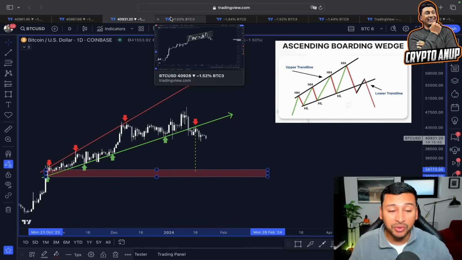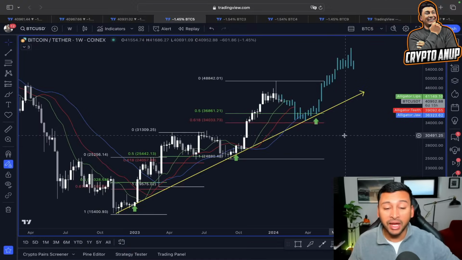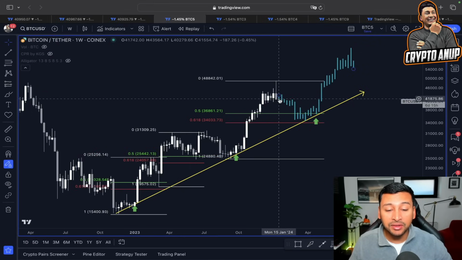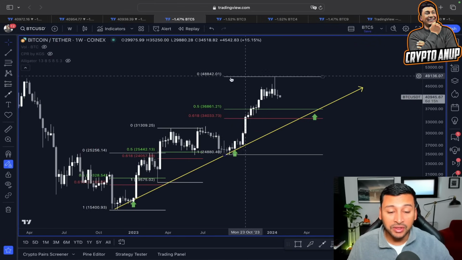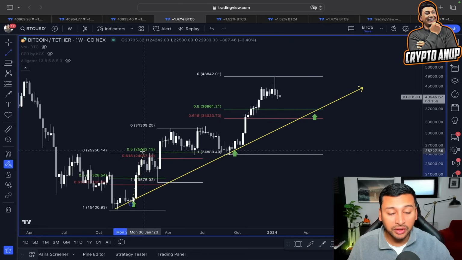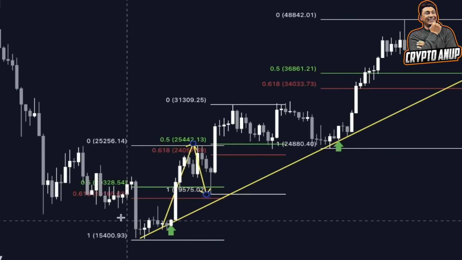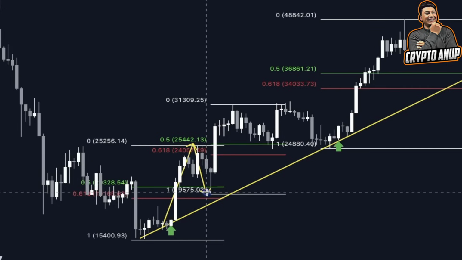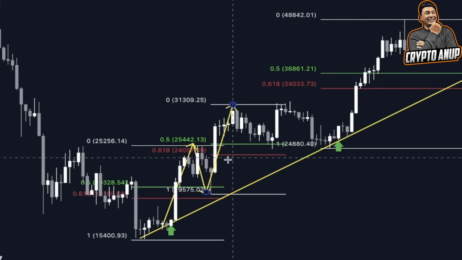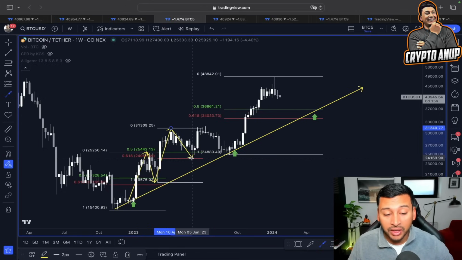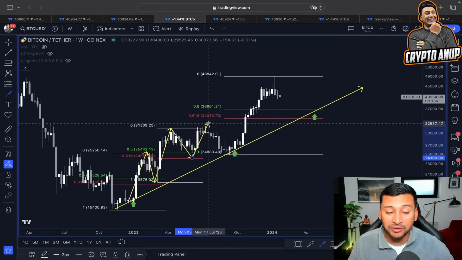And we have also said, hey, it's not just the price projection from this ascending broadening wedge. Even if we look at the price structure here in a bit different way, if you look at this rising trend line, if you look at this Fibonacci extension level, if you look at this price structure during this uptrend, when the price of Bitcoin started showing weakness, where did the price get attracted? The price got attracted in between this 0.5-0.618 Fibonacci line before turning bullish. Same thing happened here from this low till this high. If you take this Fibonacci retracement level, you can see, guys, we got attracted around this 0.5-0.618 Fibonacci line before forming new higher highs.